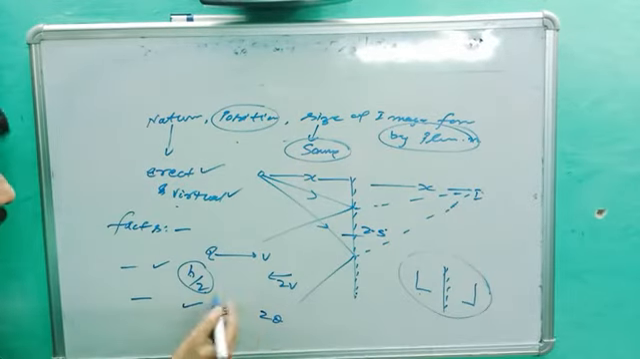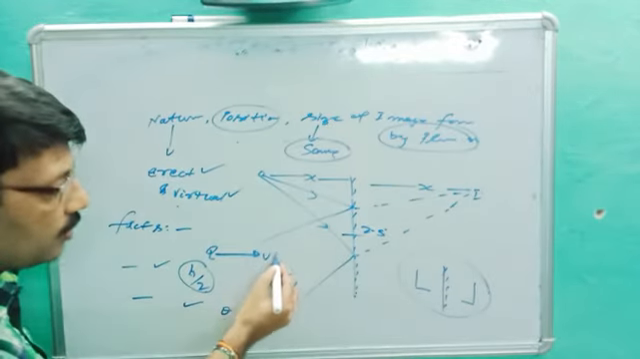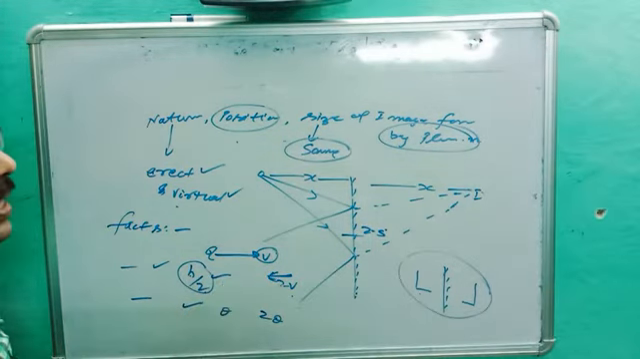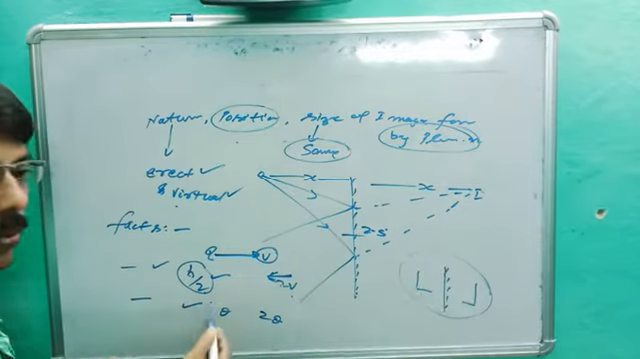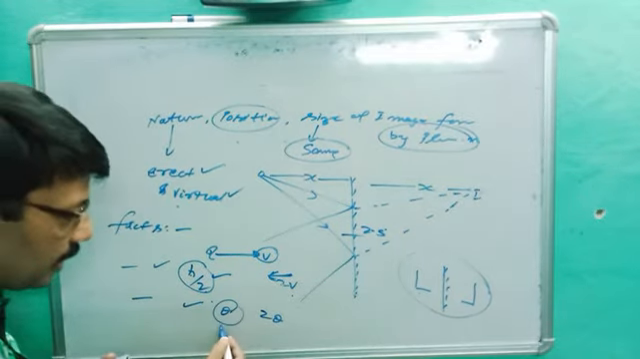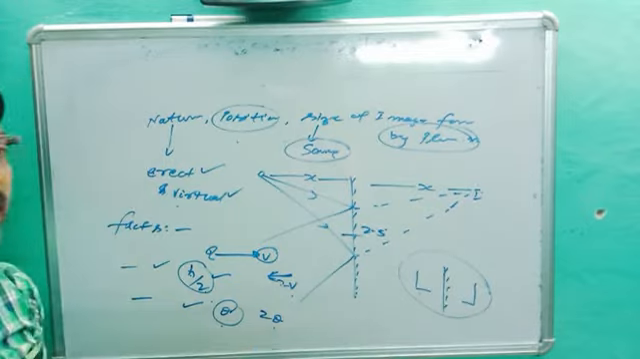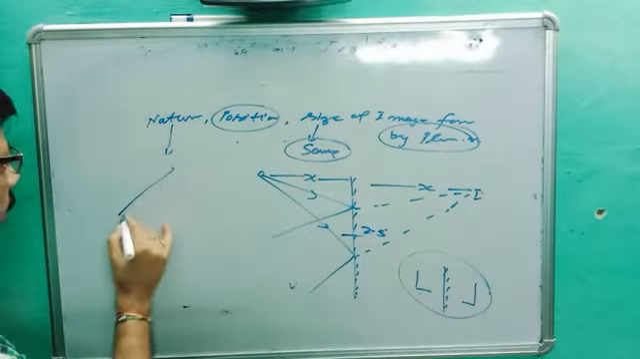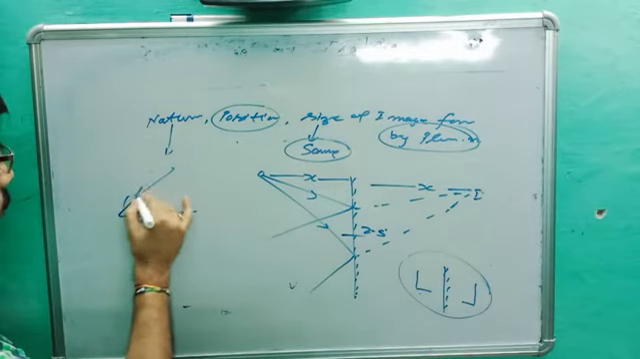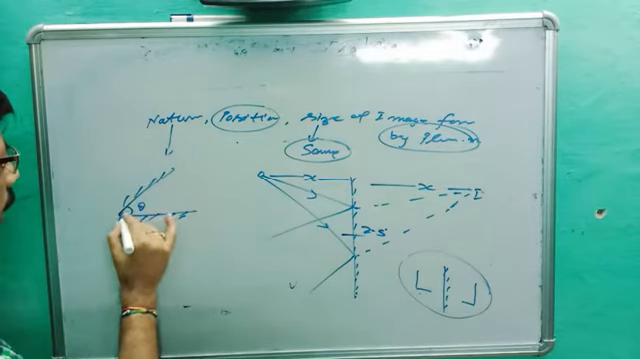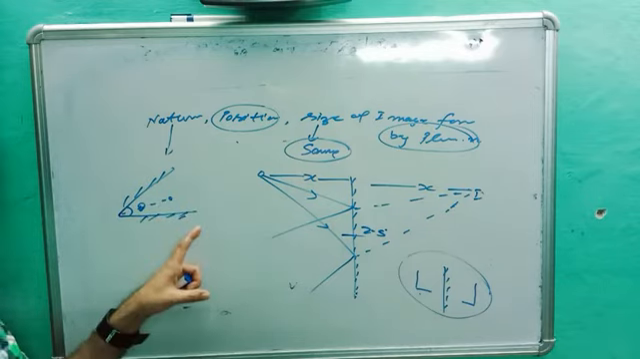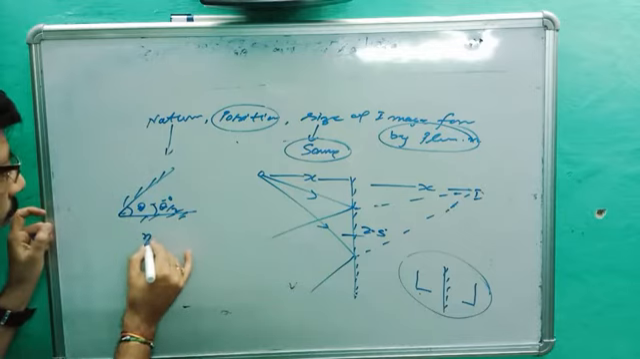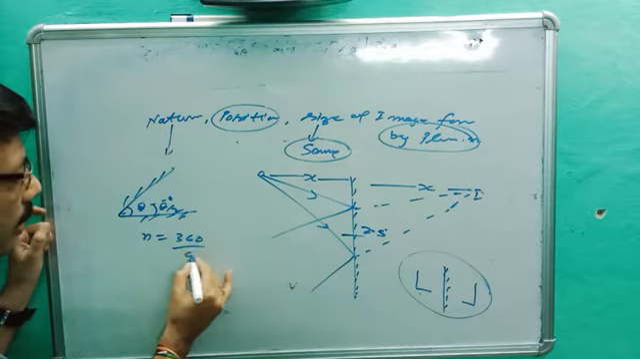First, if any child is running towards a mirror with v velocity, the image will move by 2v. Second, for the complete image, the minimum size of the mirror should be h by 2. If you rotate the mirror by theta angle, then the reflected rays will rotate by 2 theta angle. And the last point, if two mirrors are inclined to each other by theta angle, and you put any object between the mirrors at theta by 2, that is symmetrical. So the number of images n is equal to 360 upon theta minus 1